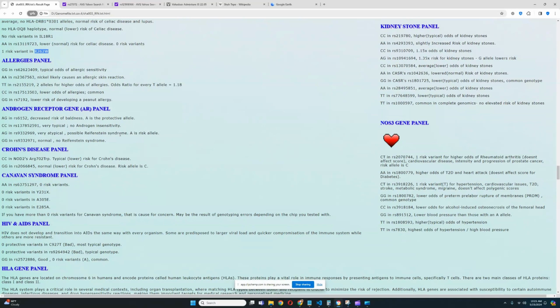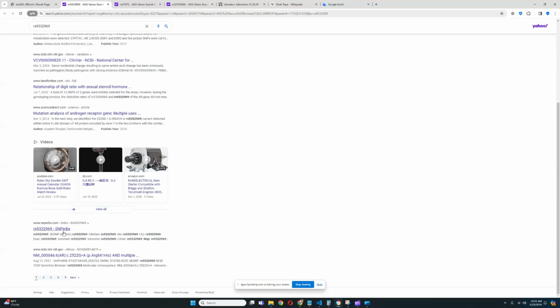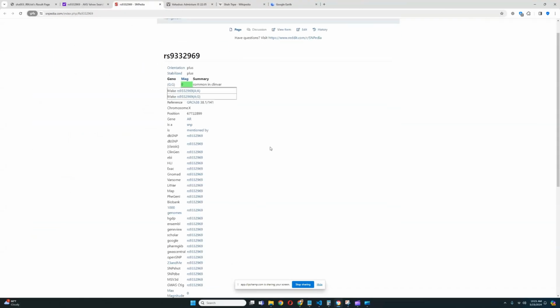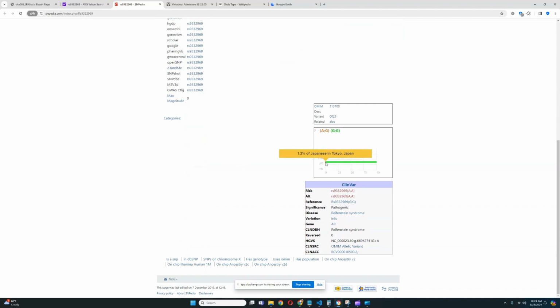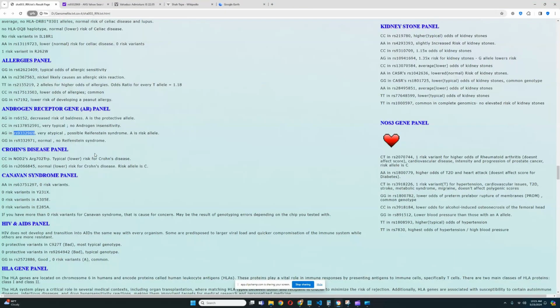Okay, for androgen receptor gene, AG here, which leads to decreased risk of baldness, which is really very interesting. It is atypical for West Eurasians to have any protective variants here from baldness. They have a risk variant for Reifenstein syndrome in this variation as well, which is really surprising. Let's look up the allele distribution here. Oh, SNPedia doesn't show up. Oh, it does. Hold on. It does. So yes, you see the allele distribution looks like this. So obviously, it's very uncommon to see a genotype like this. Once again, I feel like this is a problem with the file.